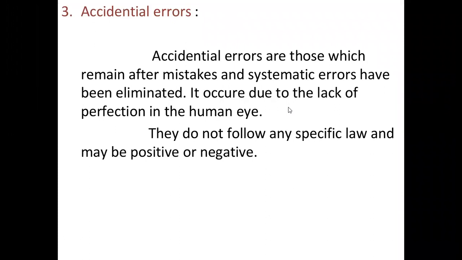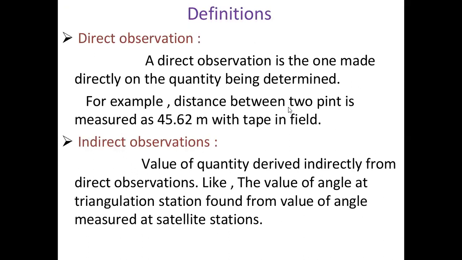Accidental errors are those which remain after mistakes and systematic errors have been eliminated. After systematic errors and mistakes are eliminated, whatever error remains is called accidental error. It occurs due to the lack of perfection in the human eye. They do not follow any specific law and may be positive or negative.